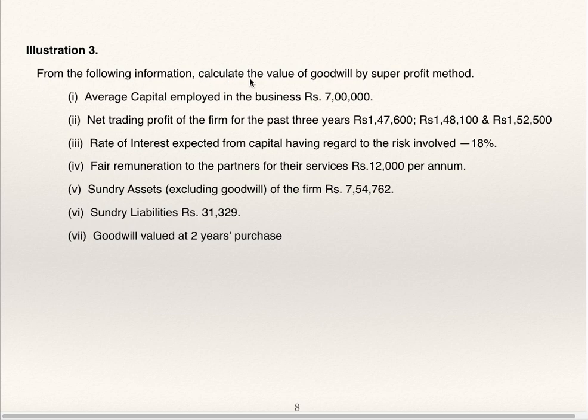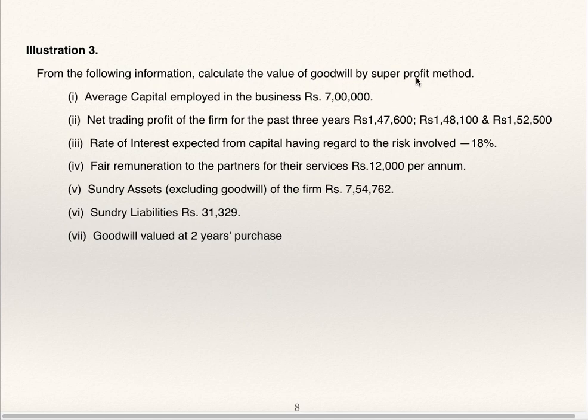Illustration 3. From the following information, calculate the value of goodwill by super profit method. Average capital employed in the business 7 lakhs. Net trading profit of the firm for the past 3 years is given. Rate of interest expected from capital having regard to risk involved 18%. So expected profit is 18% of 7 lakhs capital employed, and these are actual profits. Fair remuneration to partners for their services 12,000 per annum. Sundry assets excluding goodwill, sundry liabilities, goodwill valued at 2 years purchase.